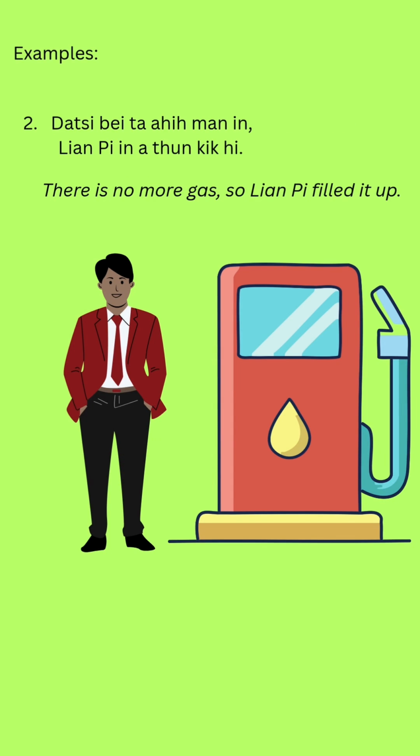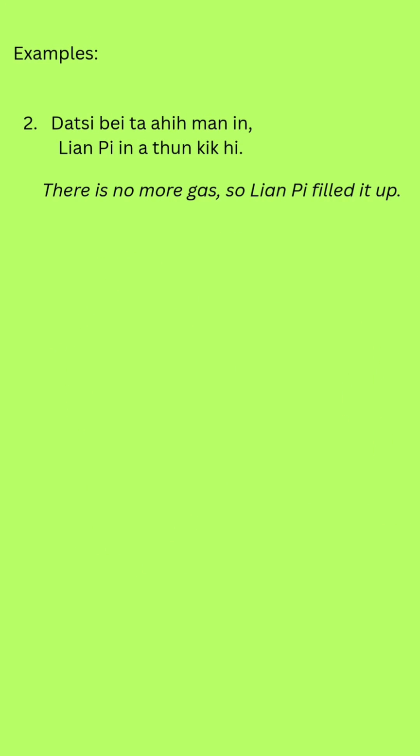Example number 2. Dasi beta hi manin lian pi in atun kiek hi. Now I will read in a slower speech. Dasi beta hi man in lian pi in atun kiek hi. Now I will read in the normal speech. Dasi beta hi manin lian pi in atun kiek hi.